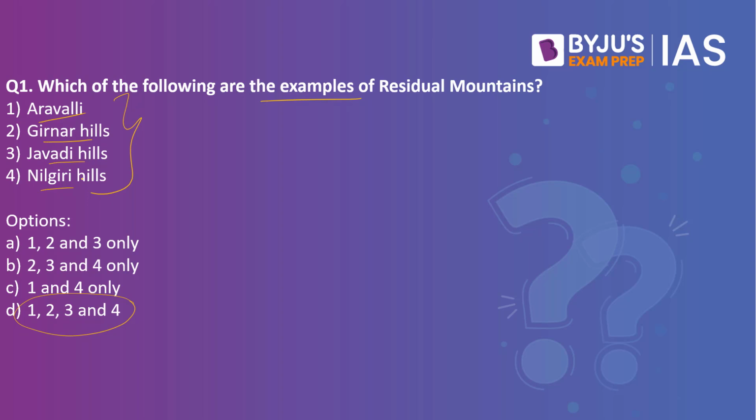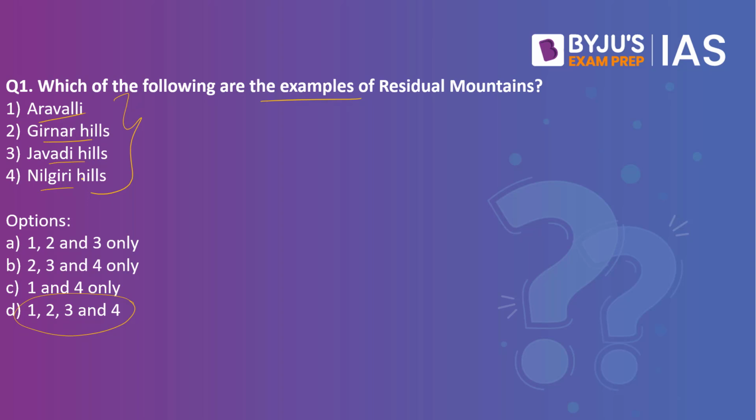So what are these residual mountains? These are also called relic mountains. These are also called circum-erosional mountains. Basically, these are the mountains that have been subjected to weathering and erosion for a continuous period of time, and because they have been subjected to erosion, they are called residual mountains, relic mountains or circum-erosional mountains.